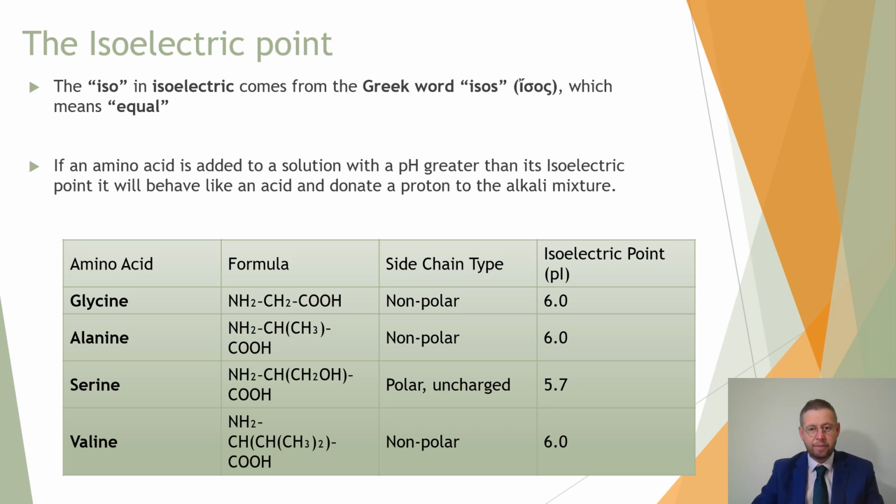And here it comes. If the pH is greater than the isoelectric point, as in more alkali, then it will behave like an acid and donate a proton to the alkali mixture. So if you put it in something that is an alkali, it is going to act like an acid in that instance. And here I've got a list of some very common ones, and you can see the isoelectric point there.